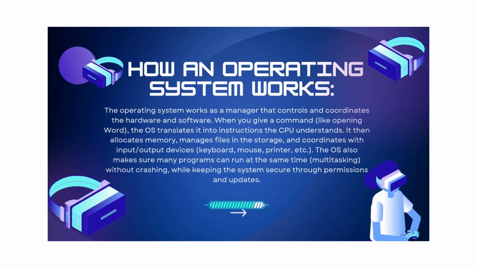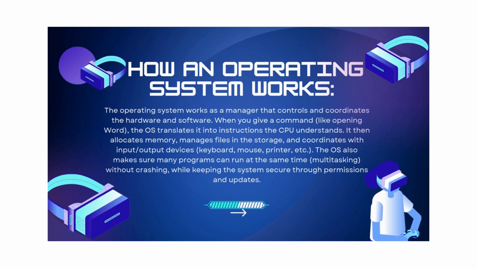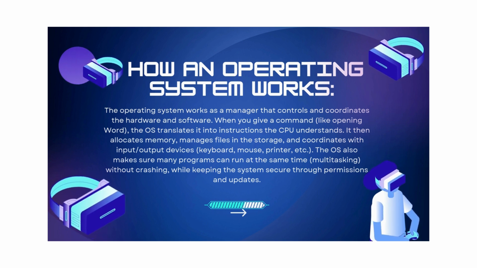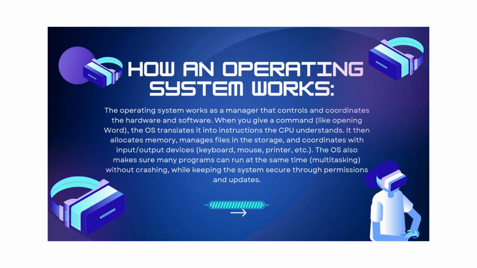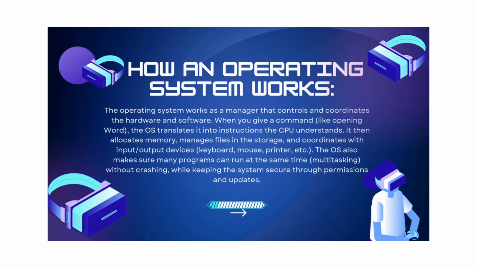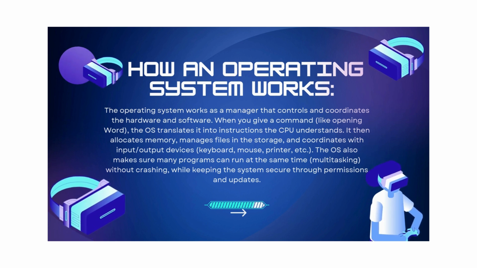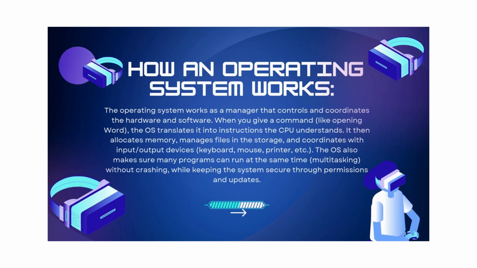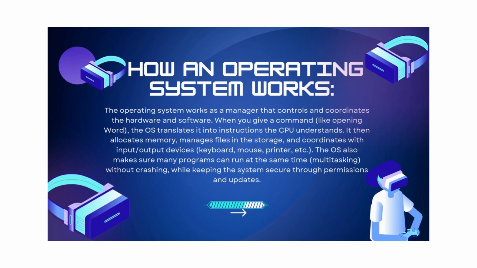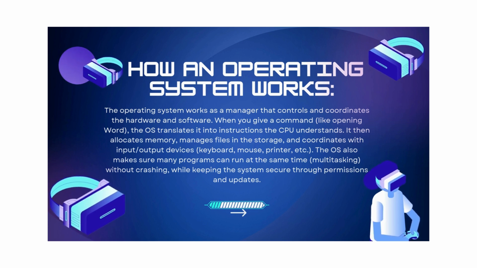It then allocates memory, manages files in the storage, and coordinates with input and output devices such as keyboard, mouse, and printer, for example. The OS also makes sure many programs can run at the same time, multitasking without crashing, while keeping the system secure with permissions and updates.